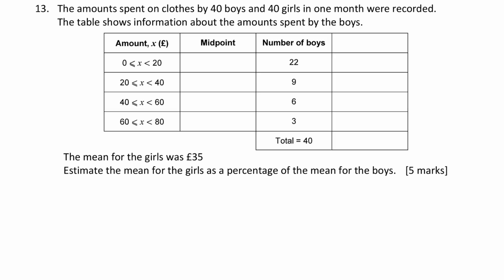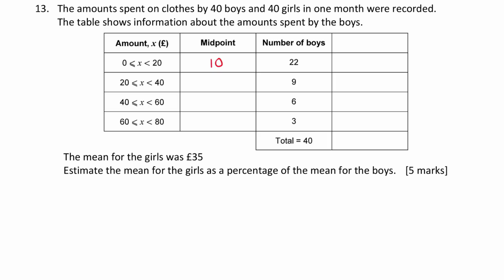Okay, so obviously the first thing I need to do is find what the mean for the boys is. As I said, the table is already set up for it. To find the mean from a grouped frequency table, or estimate the mean, the first thing you've got to do is work out the midpoints of each of the groups or classes. That's because for these 22 boys here, you know that they spent between 0 and 20, but you don't know the precise value, because the data's been grouped. So we use 10, halfway between them: 0 plus 20 divided by 2 is 10, as an estimate of what those 22 boys spent.